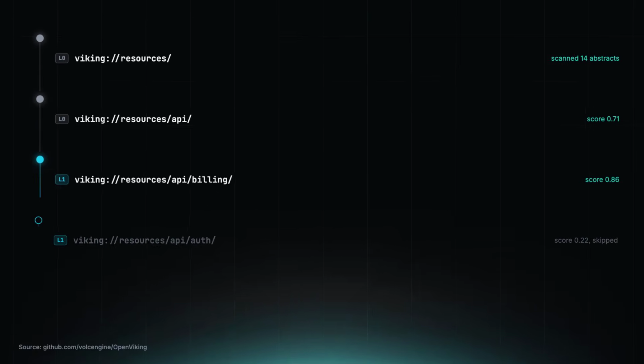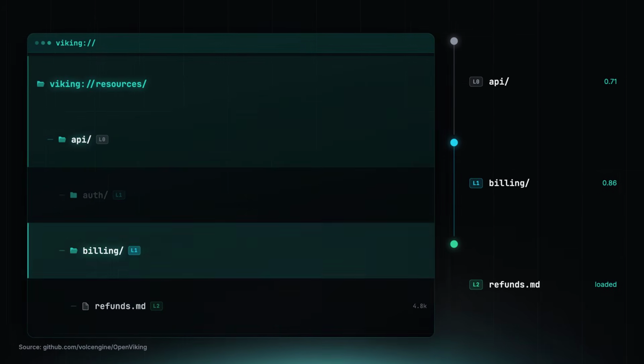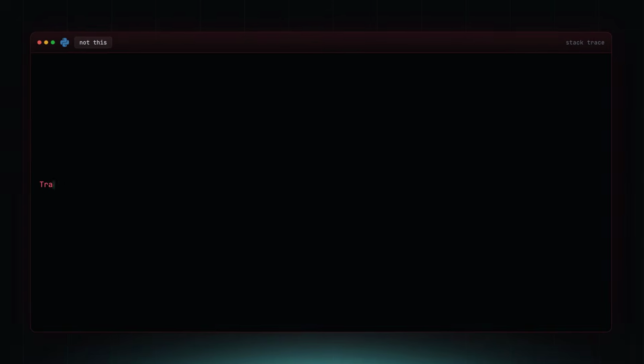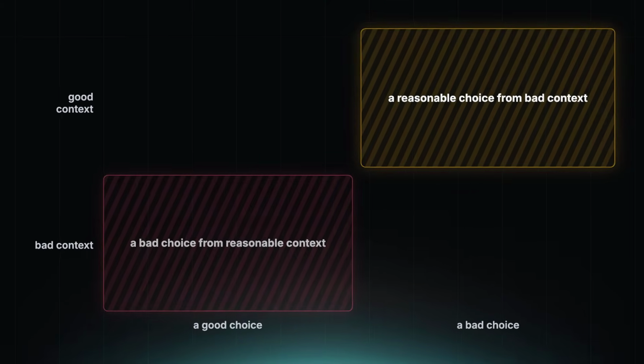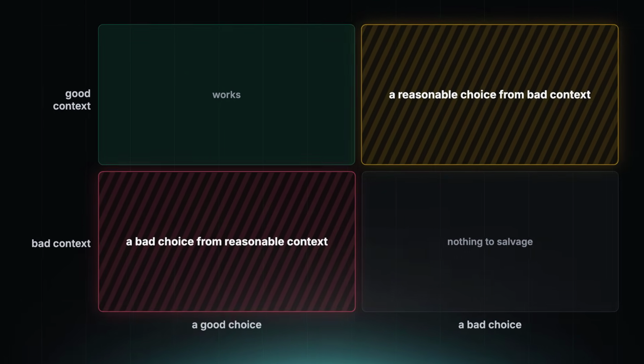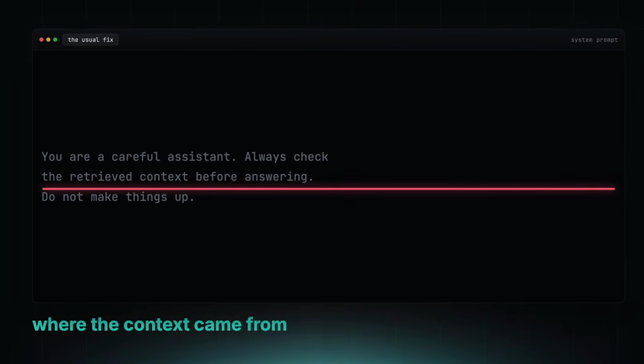OpenViking's retrieval trajectory is trying to expose that path. The agent does not just hand you the final context, it can show the route. That is a huge deal for teams, because production agent bugs will not look like normal bugs. They will look like the agent made a reasonable choice from bad context, or a bad choice from reasonable context. You cannot fix that with a better prompt. You need to see where the context came from.